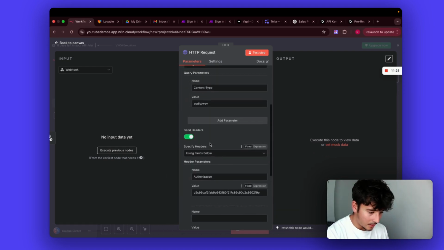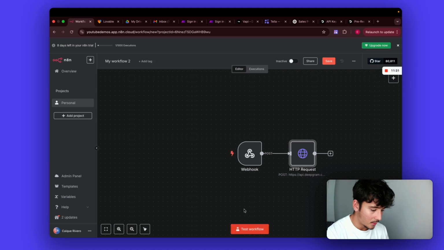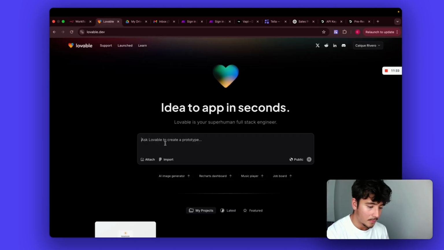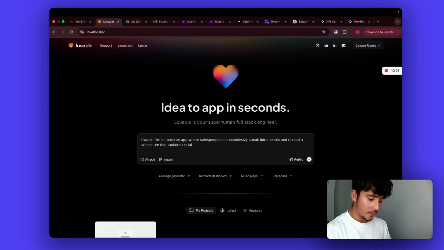So we got the API key, content type, everything. That should be good enough to go. Now we can go to Lovable and put an initial prompt in. Say, I would like to make an app where salespeople can seamlessly speak into and upload voice note updates about certain information in the CRM.